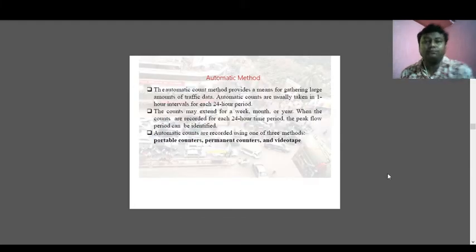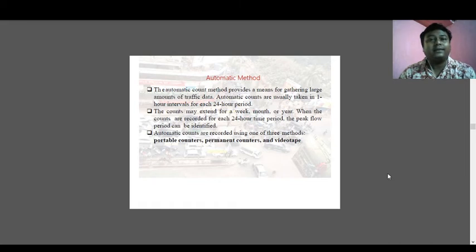The automated count method provides a means for gathering a large amount of traffic data. Automatic counts are usually taken in 1 hour intervals for each 24 hour period. The count may be extended for a week, month, or a year. As it is automated, there is no requirement for human beings, so it can give you data for each day, each hour, each minute, each month, even for the next 2 years. When the counts are recorded for each 24 hour period, the peak flow period can be identified.